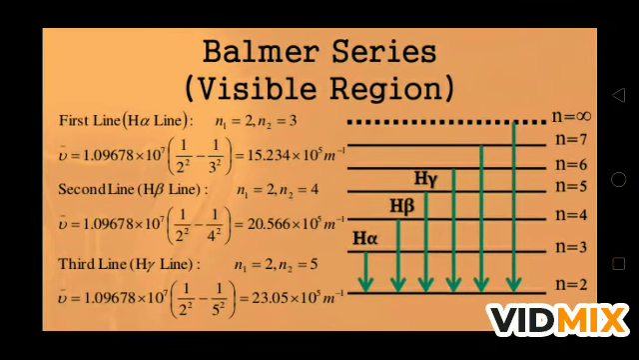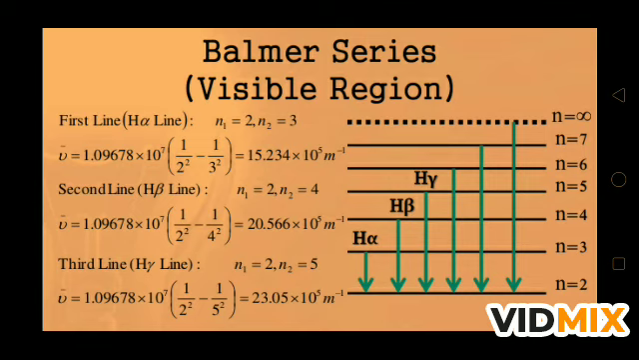For the first line, it is also known as the hydrogen alpha line. n1 is equal to 2 and n2 is equal to 3. The wave number is 15.23 × 10^5 per meter. For the second line, that is called the hydrogen beta line. This is for n1 equal to 2 and n2 equal to 4, and the wave number is 20.566 × 10^5 per meter.